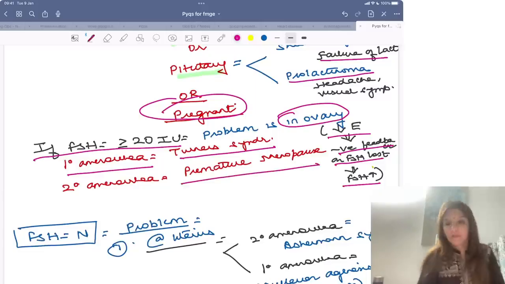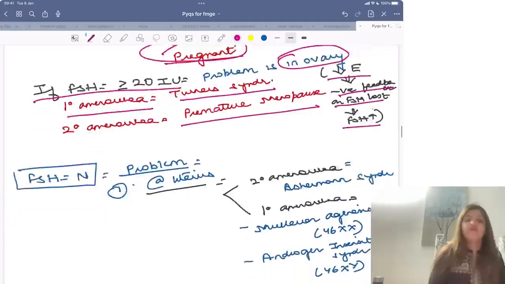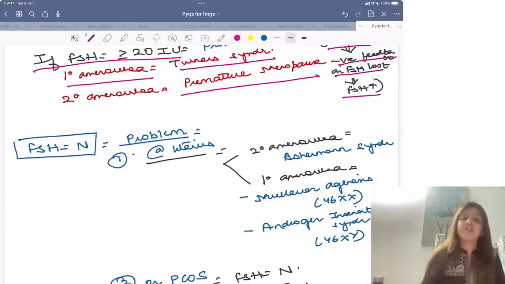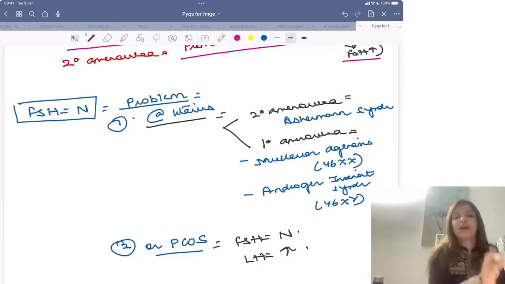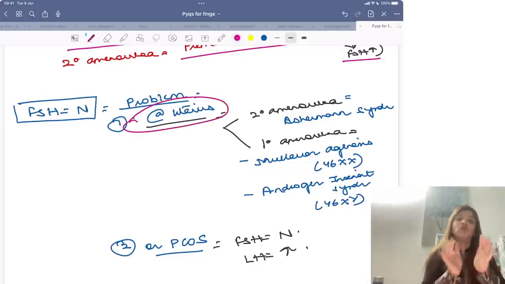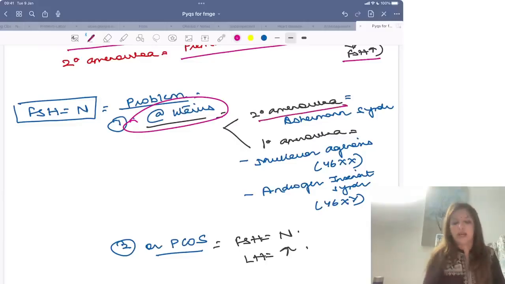If it is a case of secondary amenorrhea, what can the problem be? Premature menopause, right? Now if your question says that FSH levels are normal and your patient is having amenorrhea, number one you have to think that the problem is in the uterus, right? The problem is neither in the hypothalamus, nor in the pituitary, nor in the ovary. The uterine problem which leads to secondary amenorrhea is Asherman syndrome.